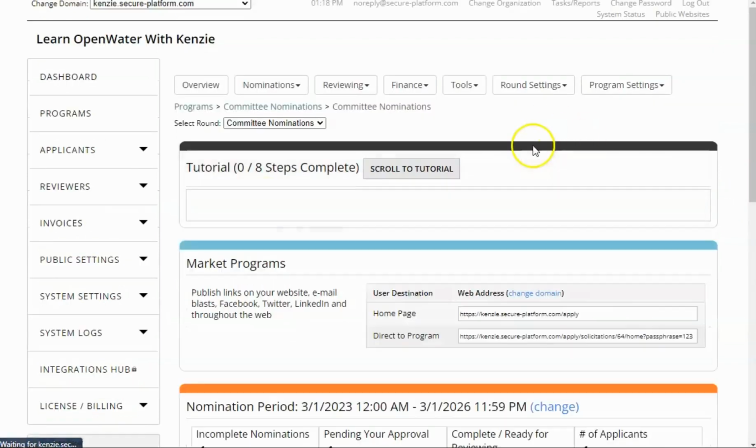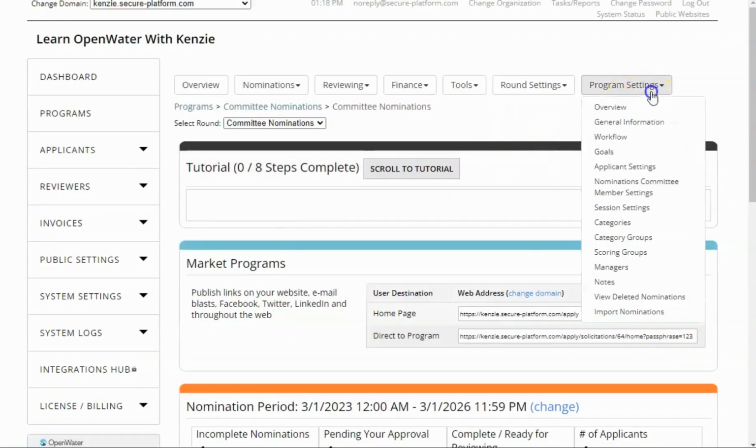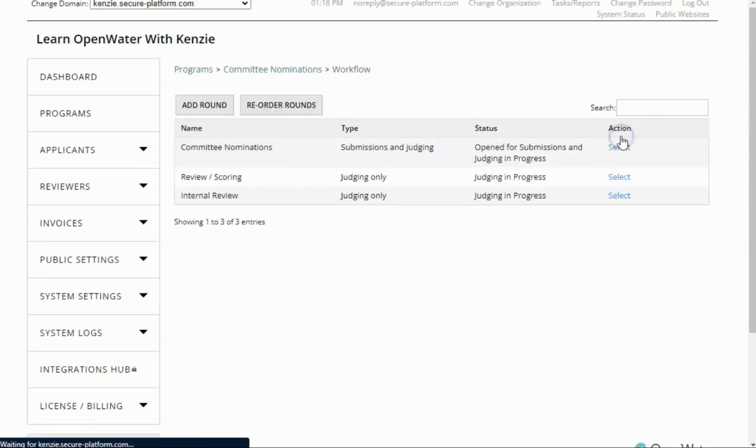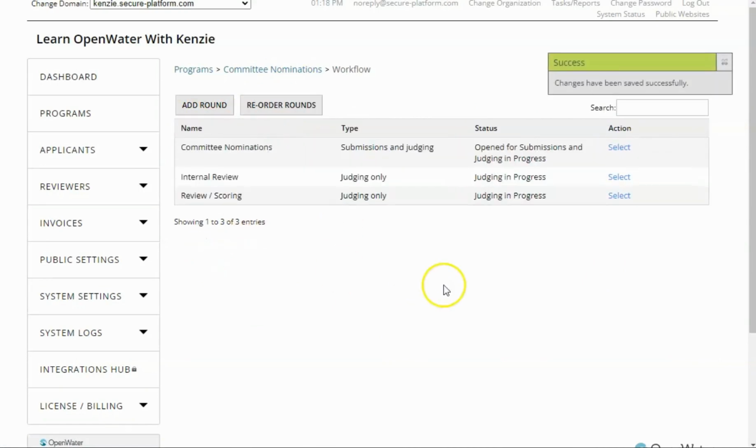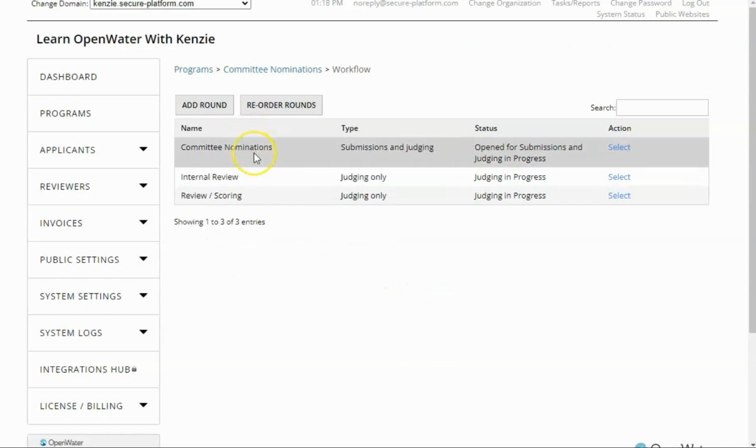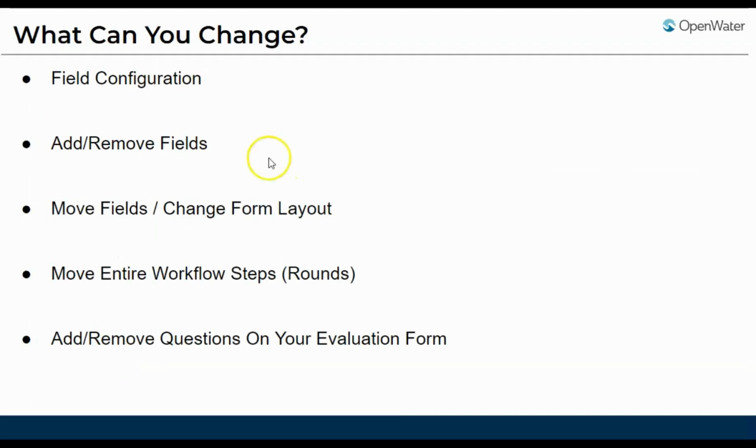So what we can do is go into any of the rounds and then press program settings and then go to workflow. And you can actually reorder the rounds here. So all we'd have to do is press reorder, and then we just drag them down and press save. The only thing of note is you can't reorder the first round unless you have multiple submissions.